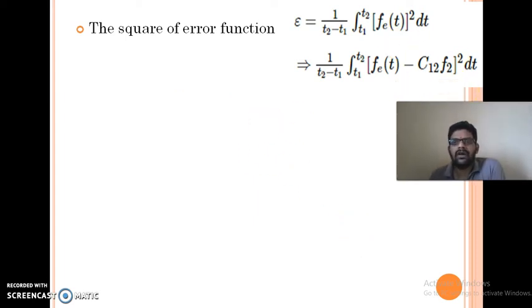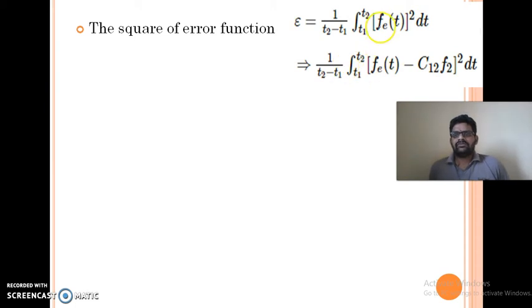So the formula for mean square error: epsilon is equal to 1 by t2 minus t1 integral t1 to t2 of fe of t whole square dt. Moreover, with the mean square error we directly get the power estimation. That is another advantage. We are finding how much power the error function carries. Power and voltage are related directly, so it may give a good approximation.